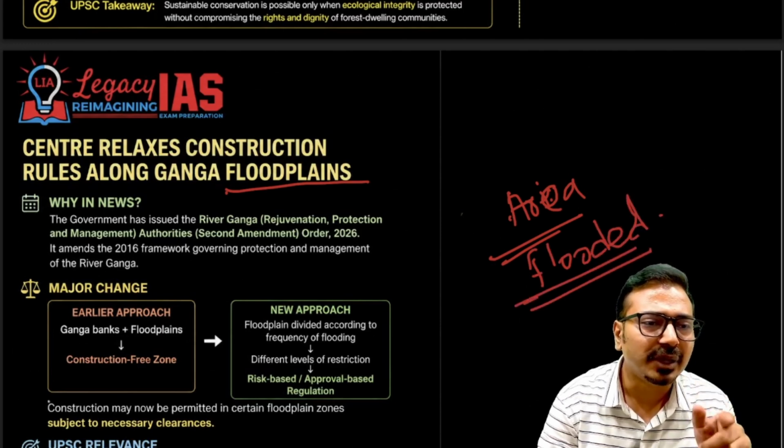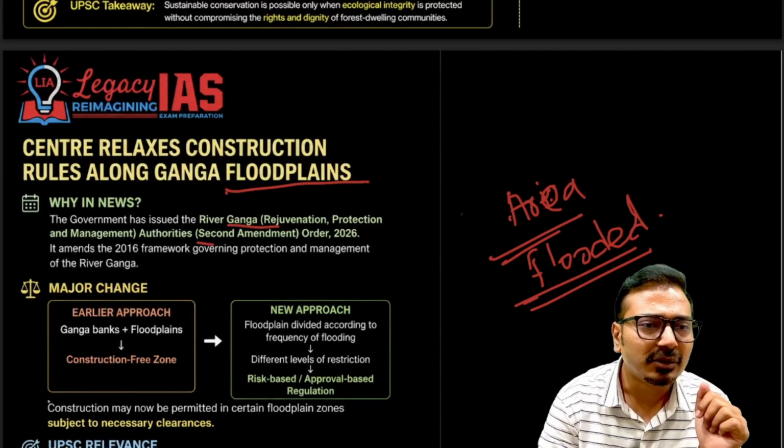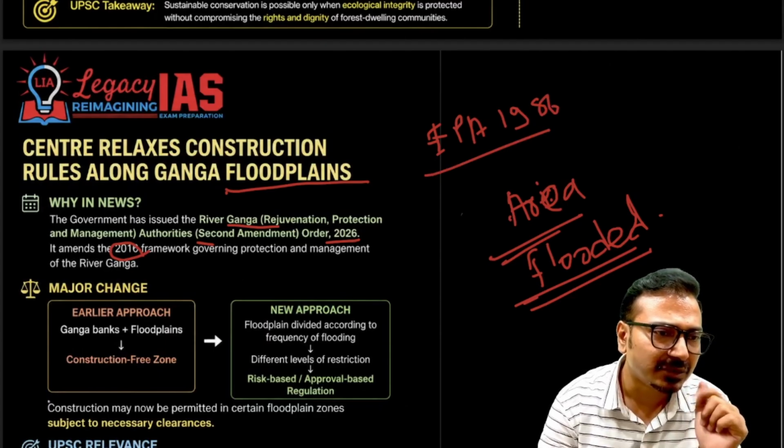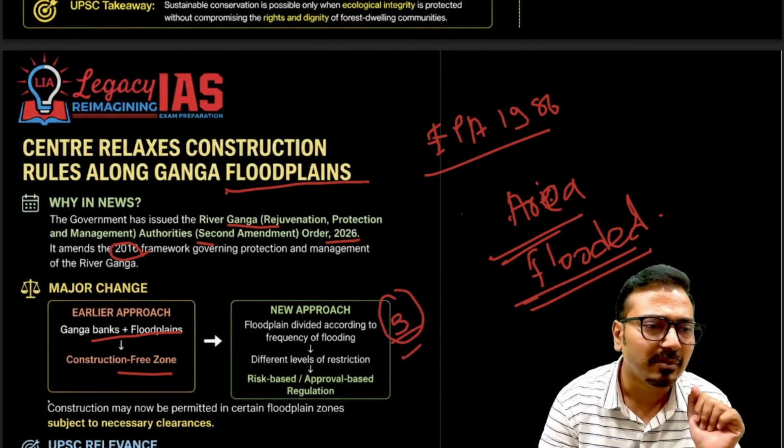And that's why we should ensure this. What is in news is the River Ganga (Rejuvenation, Protection and Management) Authorities Order 2026, which amends the 2016 framework. The Environment Protection Act 1986 provides for such rules, regulations and orders. So what are the major changes? What was the earlier approach? Ganga banks plus floodplains were declared construction-free zones. Now the new approach divides this into three parts. We'll see this in detail.